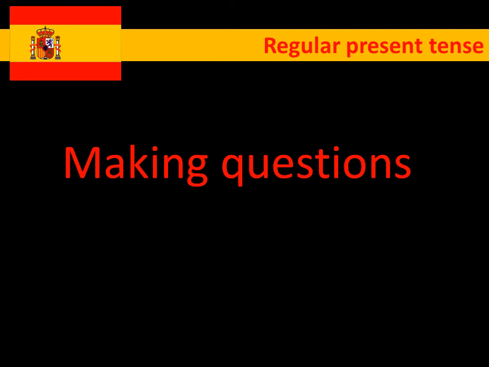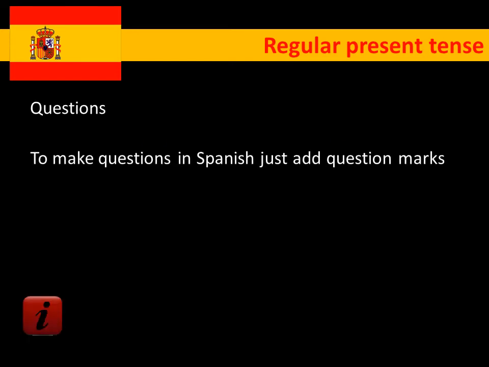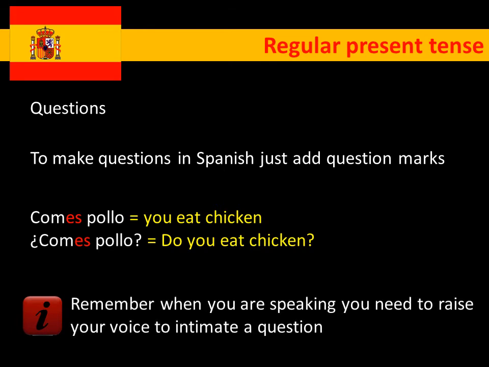Okay, we're going to look at how to make a question. In Spanish it's very, very simple. To make a question, all you need to do is add question marks. So, comes pollo? You eat chicken. Comes pollo? Do you eat chicken? Remember, when you're speaking, you need to raise your voice to indicate a question. But with the writing, all you need to do is add two question marks. One upside down, one normal, one at the end.